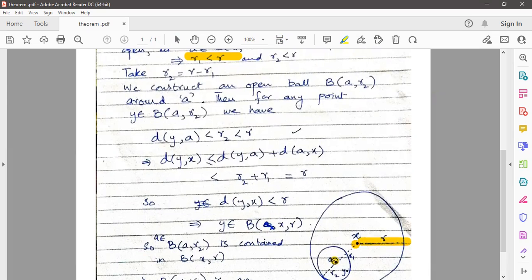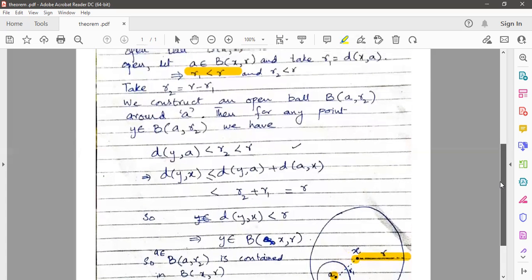And we take another general point, small a, of this open ball. Let's say the distance of the center from this point a is r1.